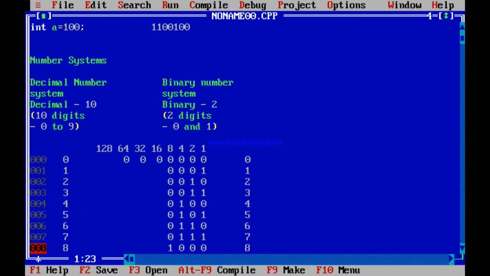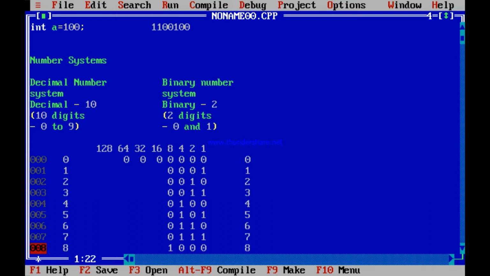I repeat once more. How? In place of 64 you put a 1. After 64 comes 32, a 1. So 64 and 32, 96. Then comes 16. No, not a 16 because only 4 is left. 96, you need to represent 100. Only 4 is left. So in place of 16, 0. In place of 8, 0. In place of 4, a 1 makes it 100. Then in place of 2, 0. In place of 1, 0. So 64, 32, 96 plus 4 makes it 100. But how many bits have you used? 1, 2, 3, 4, 5, 6, 7. 7 bits. But an integer is always represented using 16 bits.